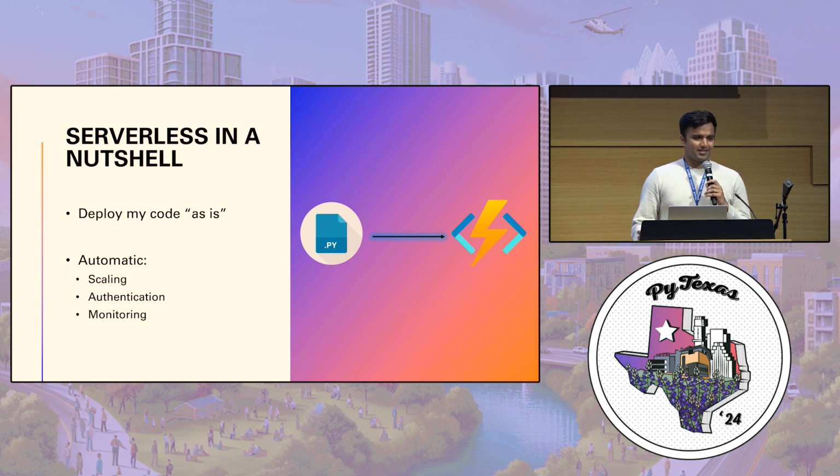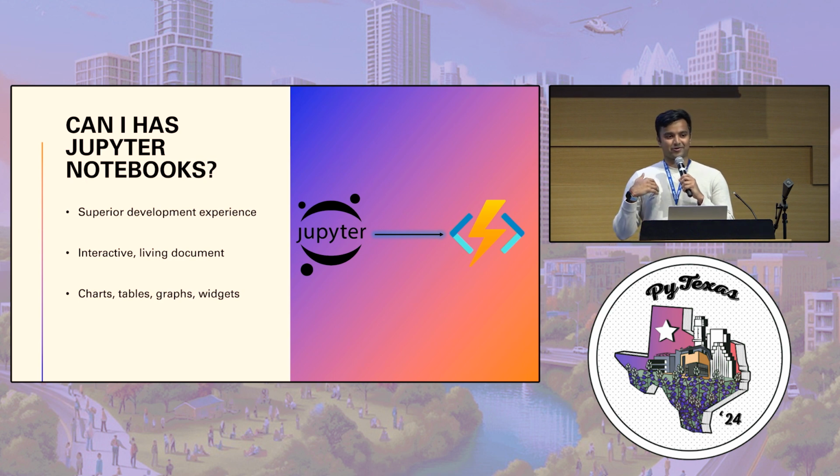So the problem is that I like to write code in Jupyter notebooks, especially Python code. To me, it's the superior development experience. It's the only place where you can actually interleave code with documentation and have interactive widgets, tables, charts. It's just as approachable for a beginner as it is to an experienced developer, so it really is a wonderful way to write code, share code, and visualize what you're doing.